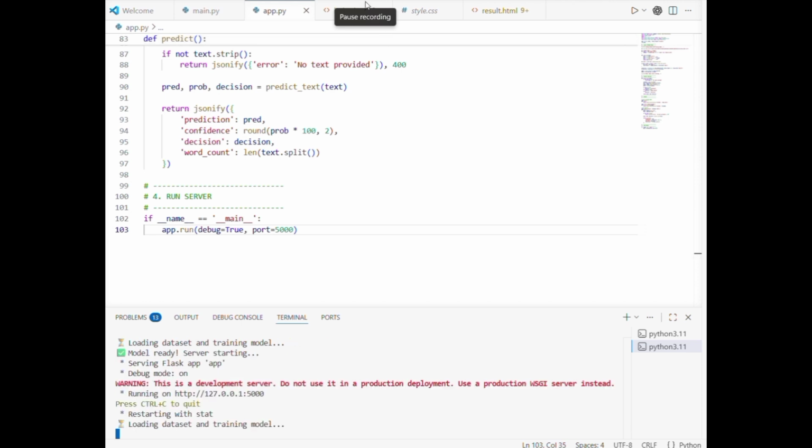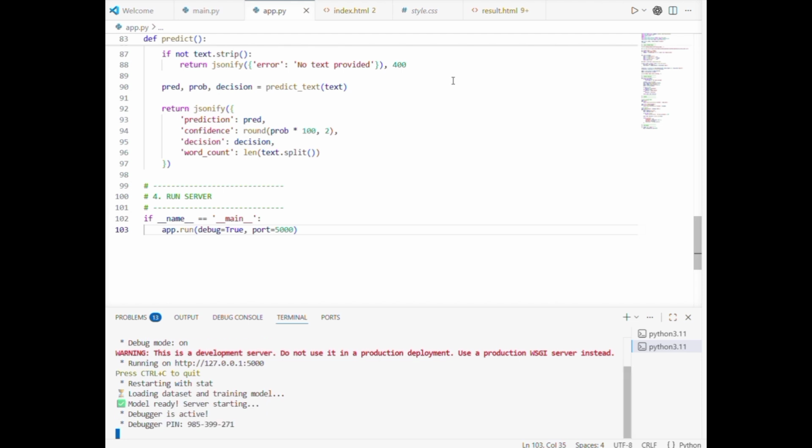This is our AI versus human text detection system, which can accurately classify text using machine learning and provide confidence based decisions. Thank you.